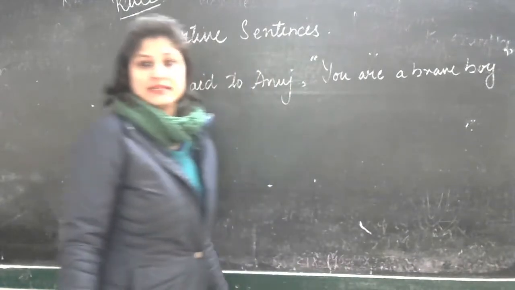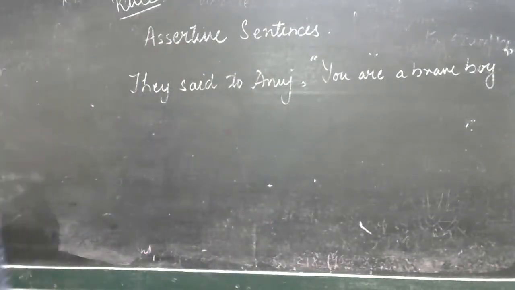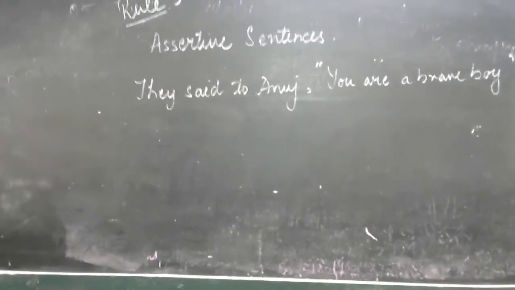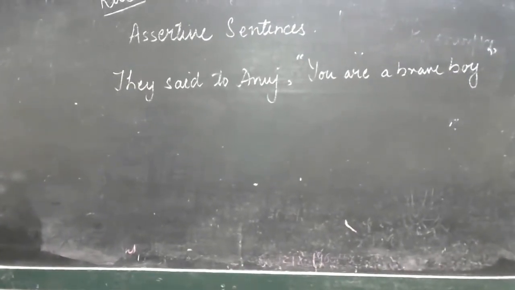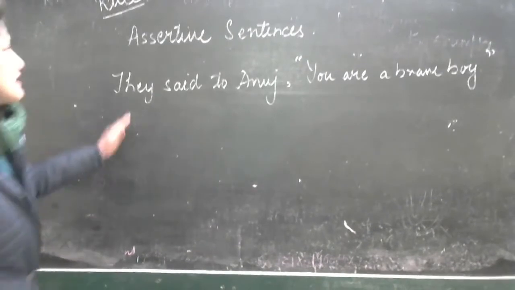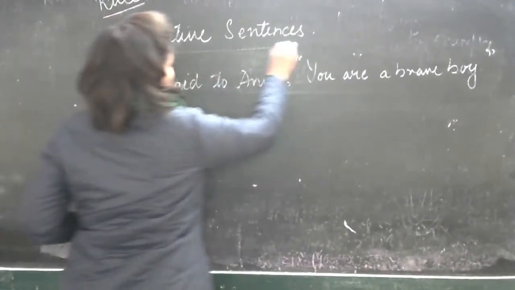I hope this is clear. You can see that, right? You can. Just let me move it a little bit more. Like this. It's perfect. So you can see the assertive sentences. We'll take one example at a time.